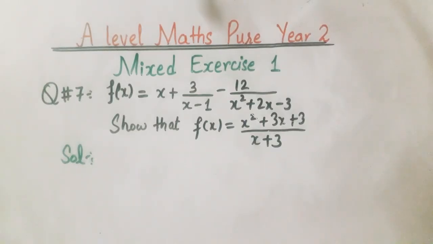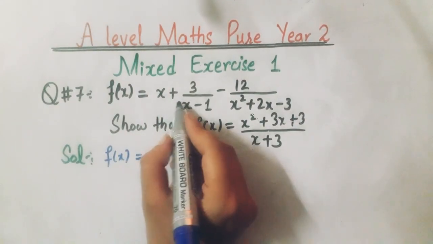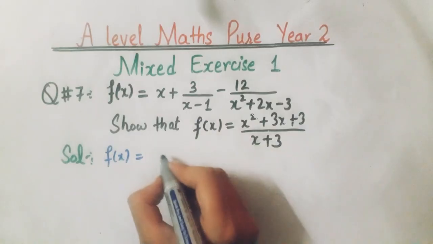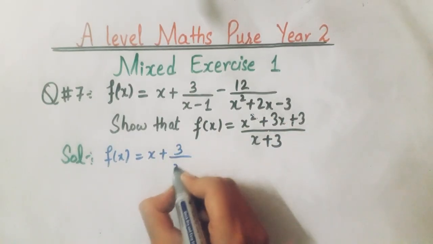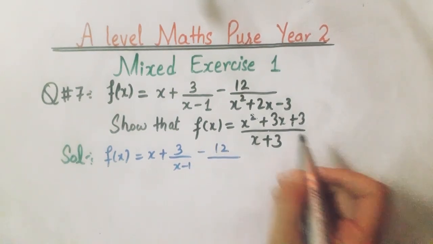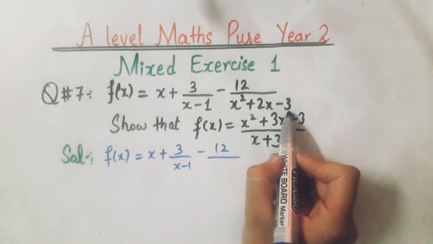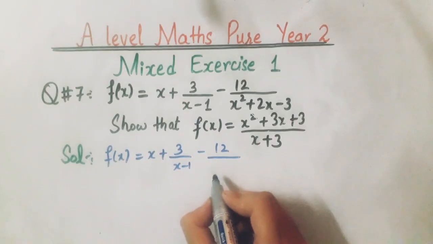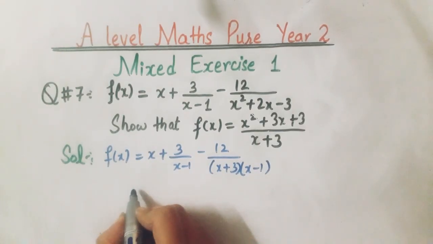So we will get f of x equals x multiplied by... first we make the factors of this: x plus 3 over x minus 1, minus 12. You have to make the factors of 3 such that when they are added and subtracted they give 2. So 3 and 1. So you will write the factors as x plus 3 and x minus 1. Now take the LCM.